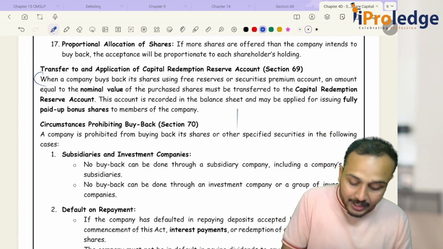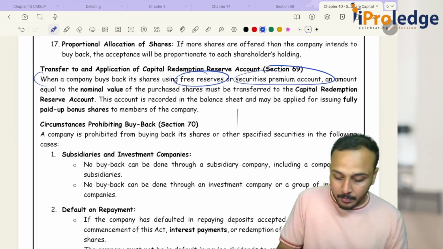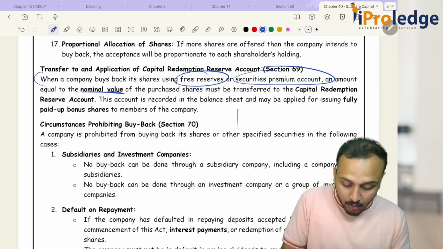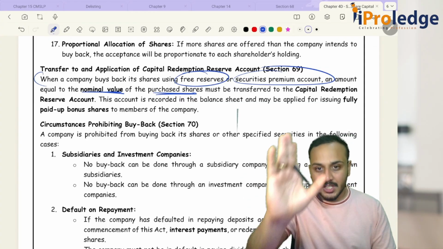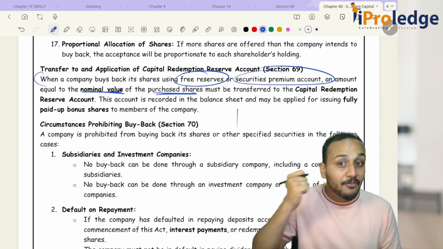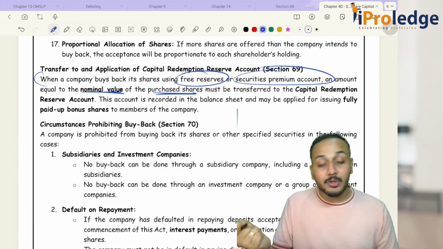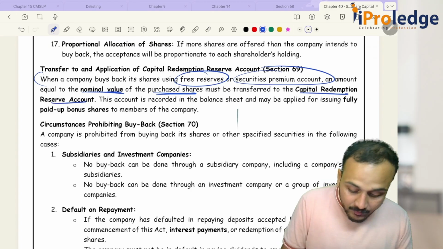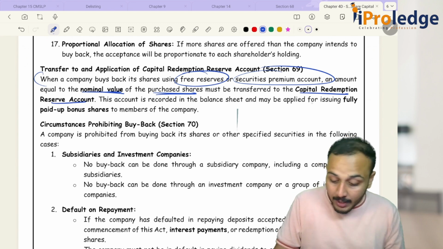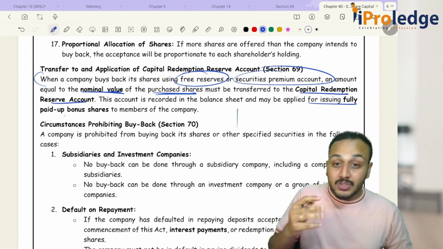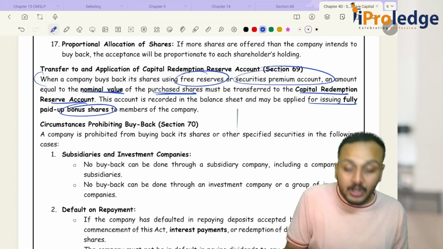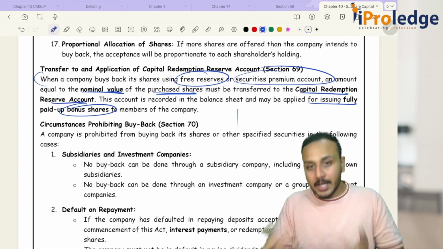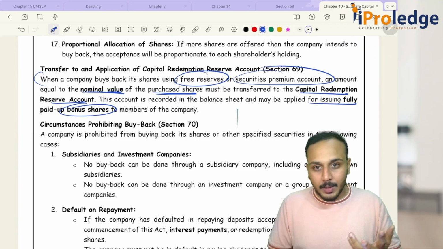When a company buys back its shares using free reserves or securities premium account, an amount equal to the nominal value, which is nothing but the face value, of the purchased shares must be transferred. How many shares have I purchased? 100 shares. How much is the face value of each share? 10 rupees. So 100 into 10 is 1000 rupees, and it must be transferred to your CRR account. This account is recorded in the balance sheet and may be applied for issuing fully paid up bonus shares. If you want, I will come out with another video for bonus shares. I think that would be better.